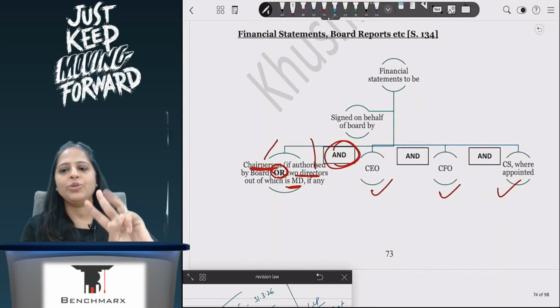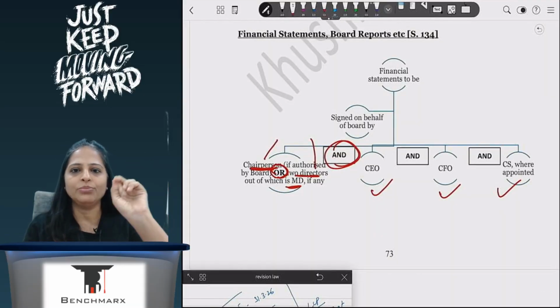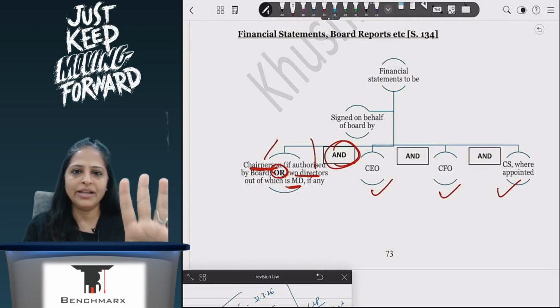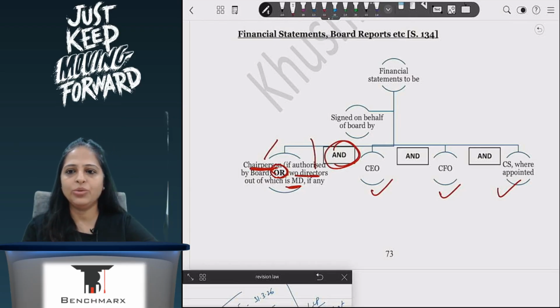So CEO, CFO and CS are always going to sign. The problem is between chairperson and directors, and in that, among directors, whether I have an MD or I don't have an MD, that I will check.